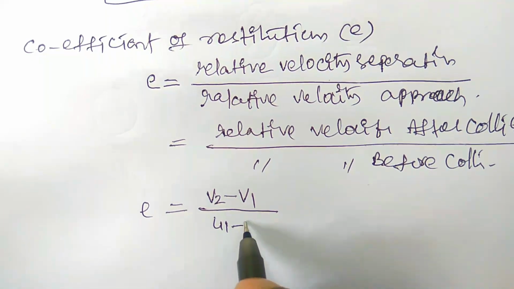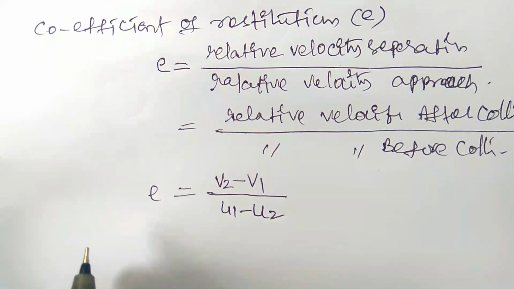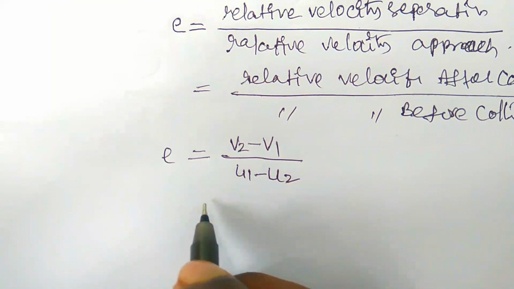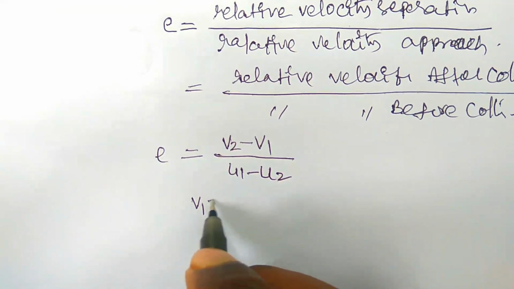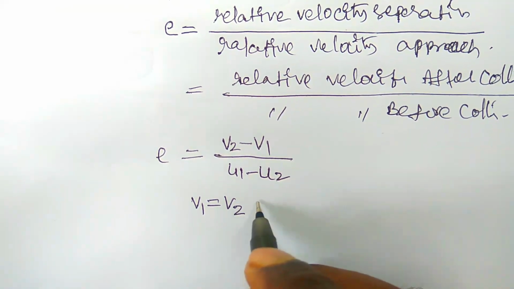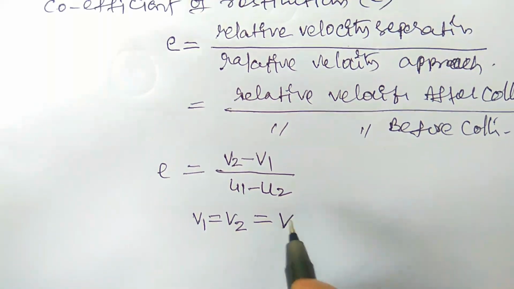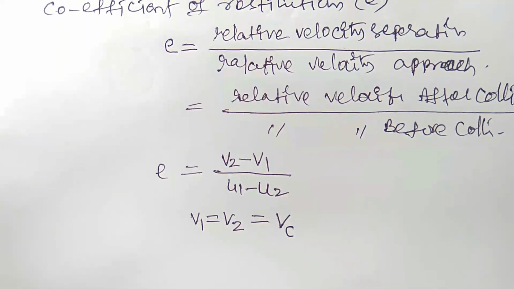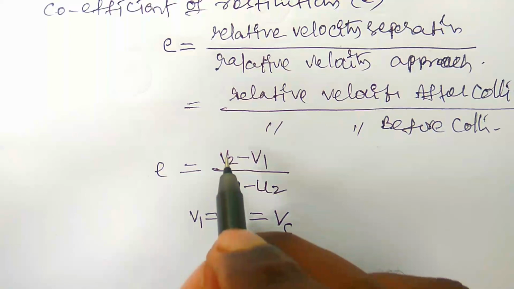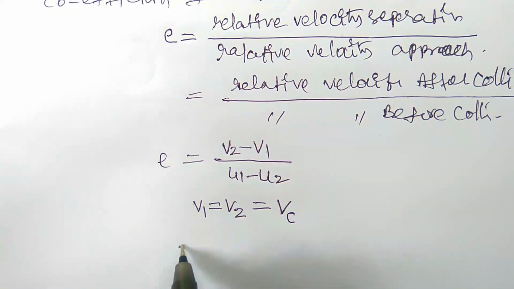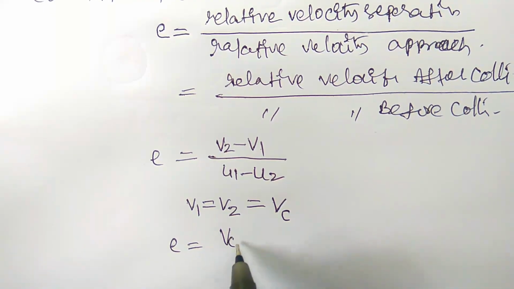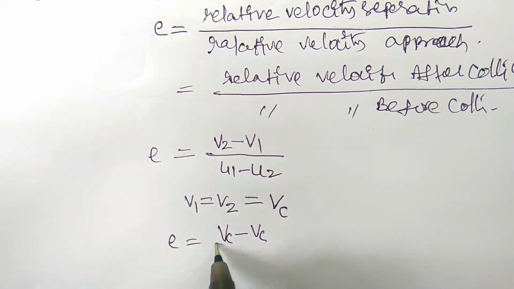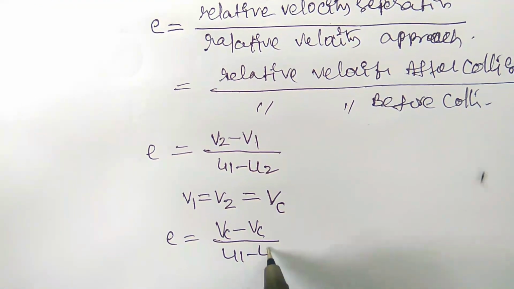But in case of inelastic collision, V1 is equal to V2, both having the common velocity Vc, right? So let us substitute here: E is equal to Vc minus Vc by U1 minus U2.